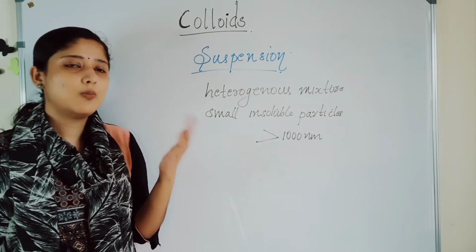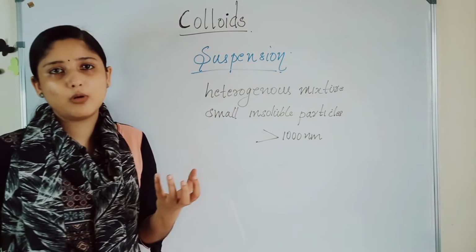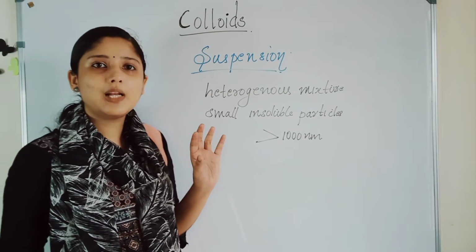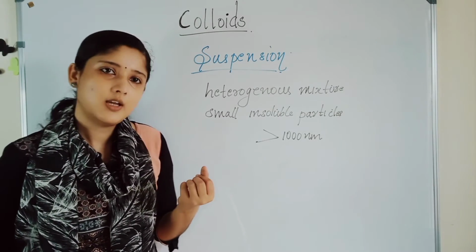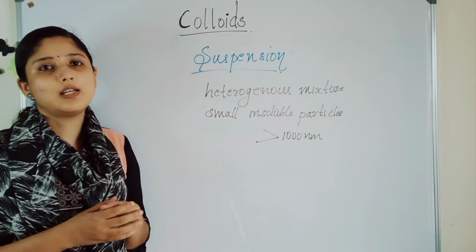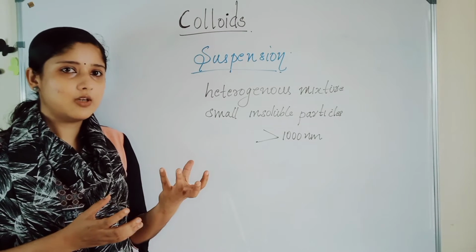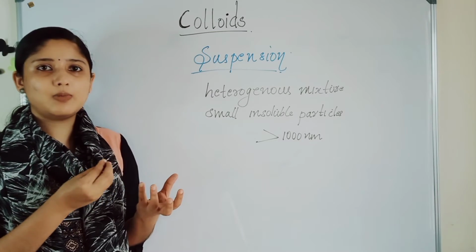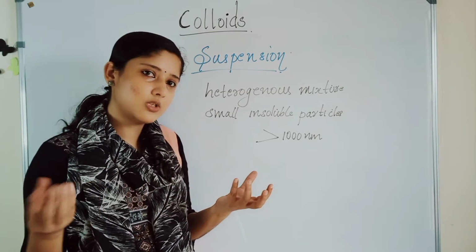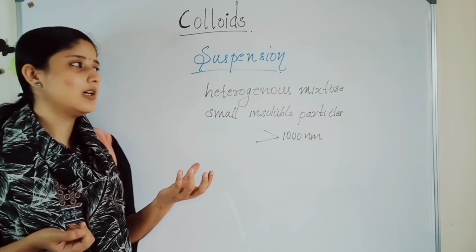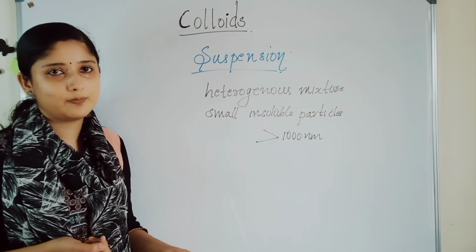We can take a glass of water as an example of a true solution, milk as an example of a colloid, and sand in water as an example of a suspension. Sand in water means we can see the sand particles. That means the size is greater than 1000 nanometer. Bigger size particles will be there in a suspension.